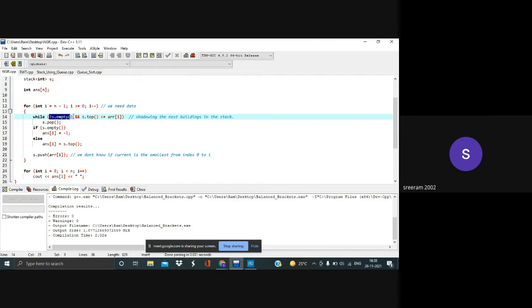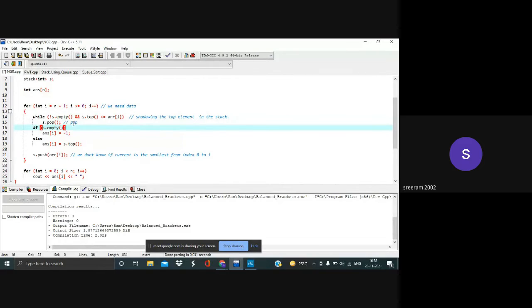Then we'll check if the stack is empty. If the stack is empty, we'll be pushing arr[i]. But if it is not empty, and the topmost element present inside the stack is less than or equal to the current element, it means the current element will be shadowing the top element. So we no longer need the top element. Since we no longer need it, we'll be popping it out of the stack.